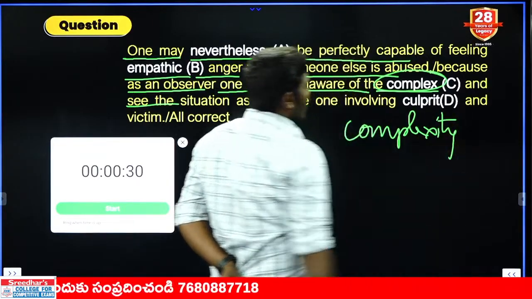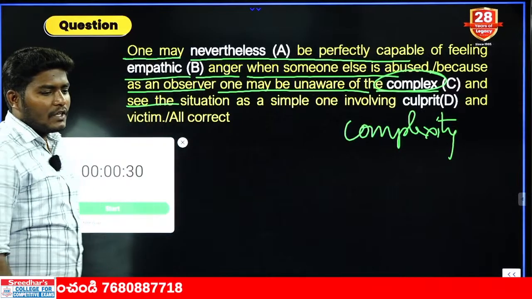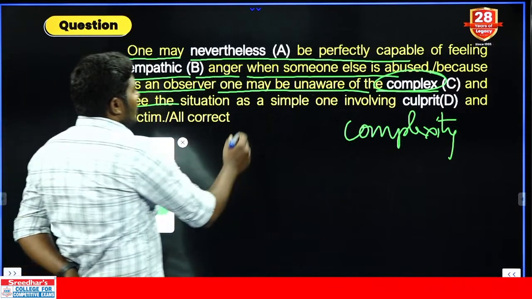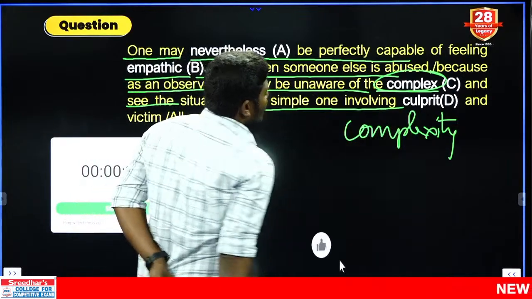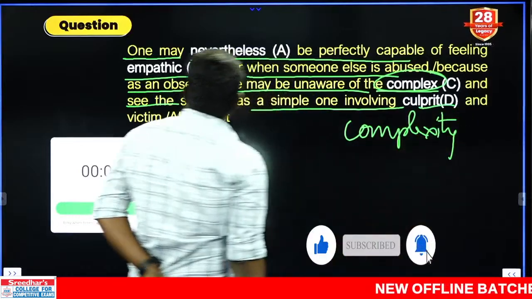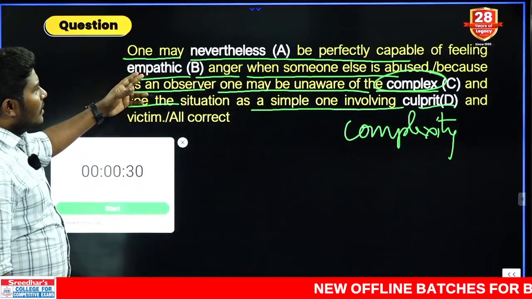Actually, we have 2 errors here. Let us find out the other one. Can you tell me what is another one here? See the situation as a simple one involving culprit and victim. Culprit and victim spelling is also fine. So, can we change this word here?